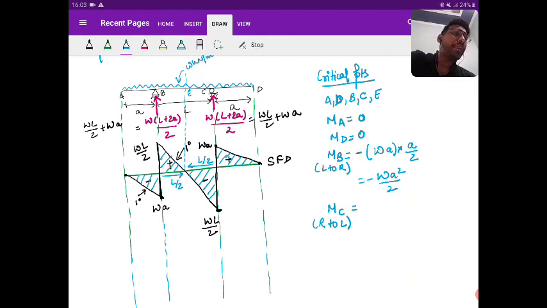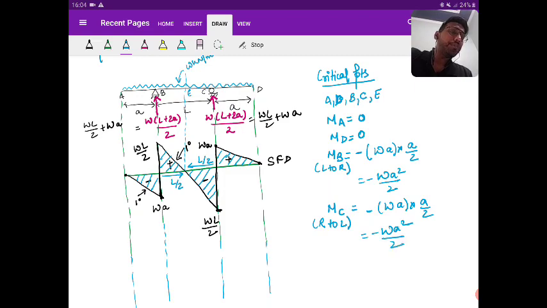Yes. Right to left, clockwise is negative, anti-clockwise positive. So minus loading WA, lever arm is A by 2. So that is minus WA square by 2.